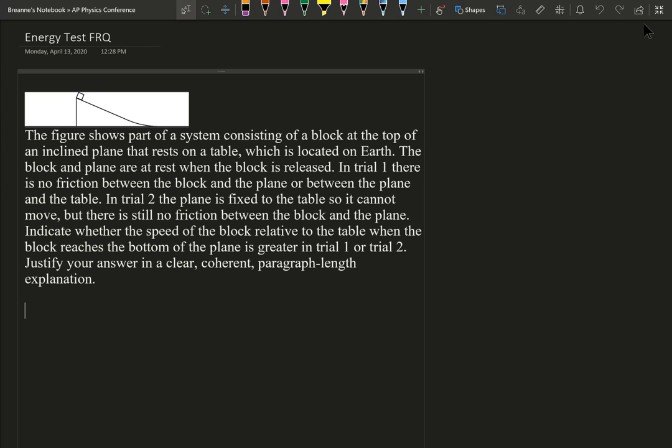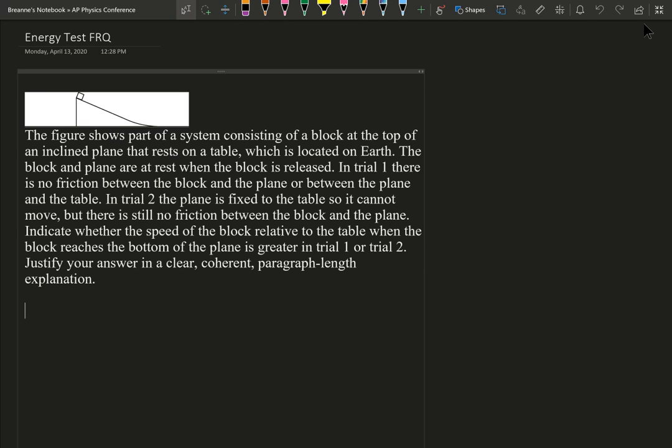So the first, I did the energy free response questions, and you can see how that related back to 1D motion on one of them. And then the momentum free response did relate back to energy a little bit. So this one is going to relate heavily on Newton's third law and the conservation of momentum. And we'll see how different things react.